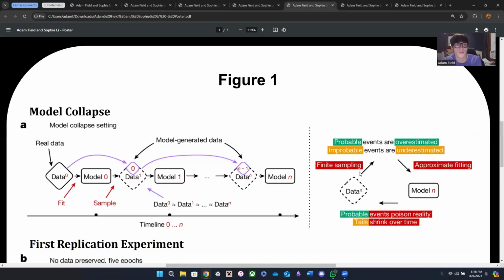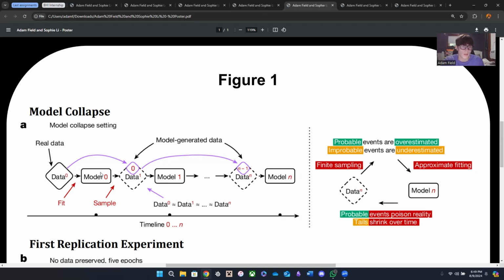The figures in this paper show what model collapse is. Figure A is what model collapse is. On the right here, it's a flow chart. We start with data, and it says that probable events are overestimated and improbable events are underestimated. So the corgis and the bulldogs are being underestimated, and the golden retrievers are being overestimated. And then the model is created based off of that, and the probable event starts to poison reality. The golden retriever starts to replace the low probable events, and the tails start to shrink. The corgis start to disappear. And over again, this happens until they're all just smudges, just like that picture we had.